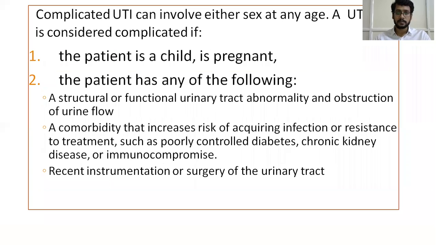Complicated UTI can involve either sex at any age. It is considered complicated if the patient is a child or is pregnant, or has any structural or functional urinary tract abnormality or obstruction in urinary flow. Comorbidities that increase the risk of acquiring infection or resistance to treatment, such as poorly controlled diabetes, established CKD, or an immunocompromised state, also count. Or it can be any recent instrumentation or surgery of the urinary tract. These are the risk factors for a complicated UTI.